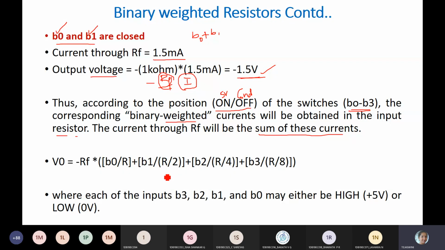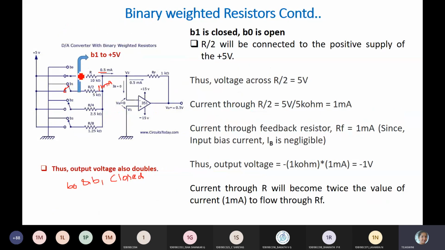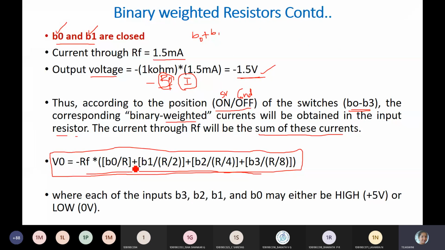So you can observe carefully. B0 is connected to R, B1 is connected to R by 2, B2 is connected to R by 4, B3 is connected to R by 8. A bit into a resistance, you have to multiply. That is your output voltage. Final output, generalized output voltage will be like this. V0 is equal to minus RF into B0 by R, B1 by R by 2, B2 by R by 4, B3 by R by 8.